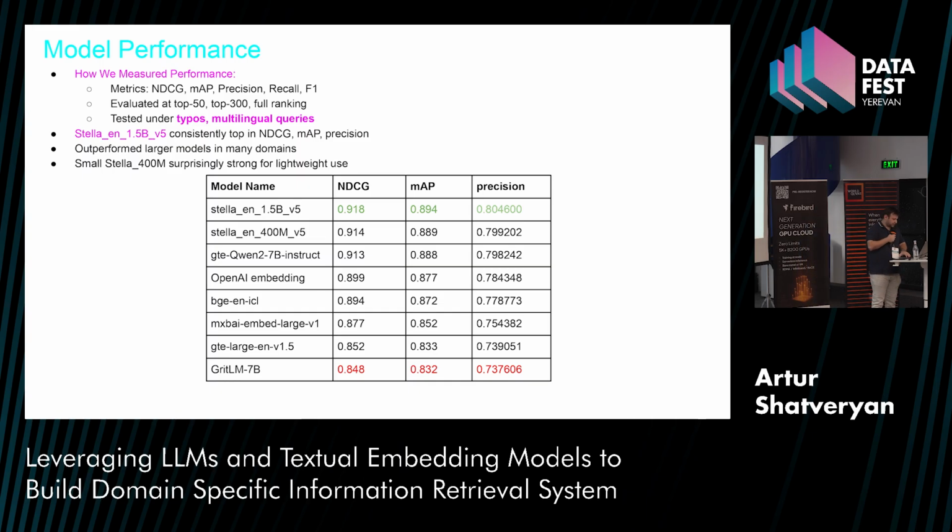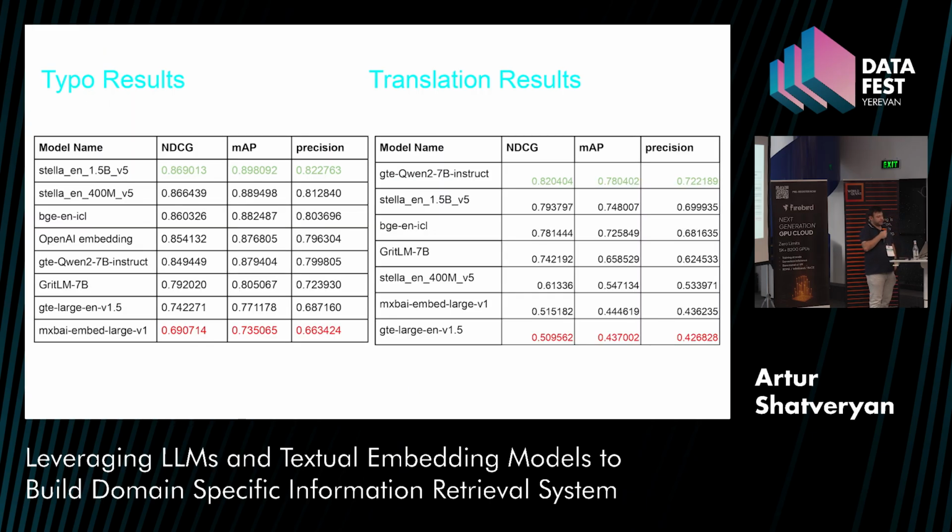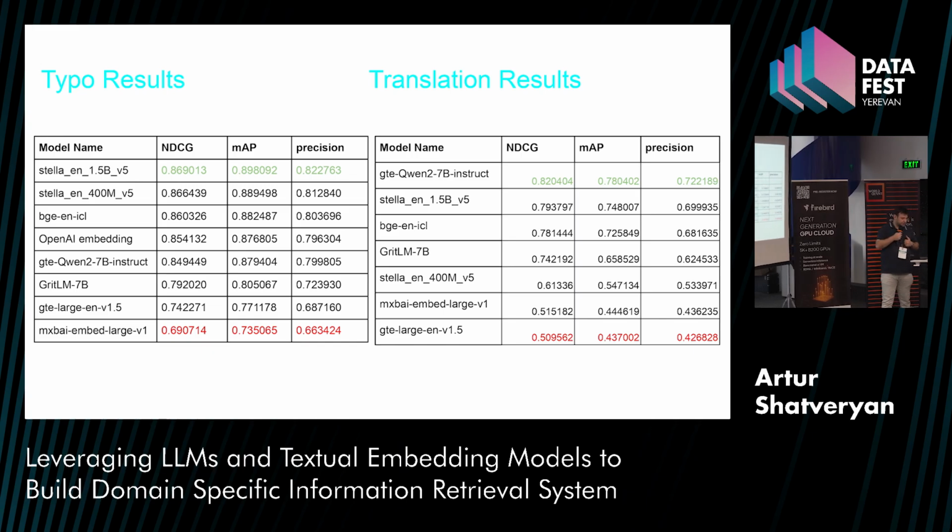Also, I evaluated on queries with typos and translation. For example, if I make a typo in a query, it should return results in the same order as for the correct query. Again, on that evaluation, this Stella model wins, and on translation it didn't win but took second place. So again, it's showing a good result on my data set.